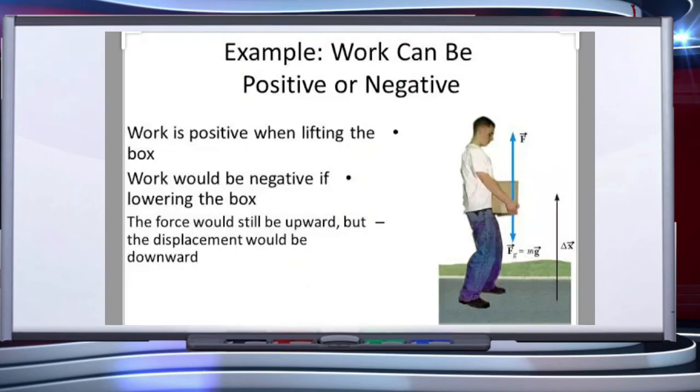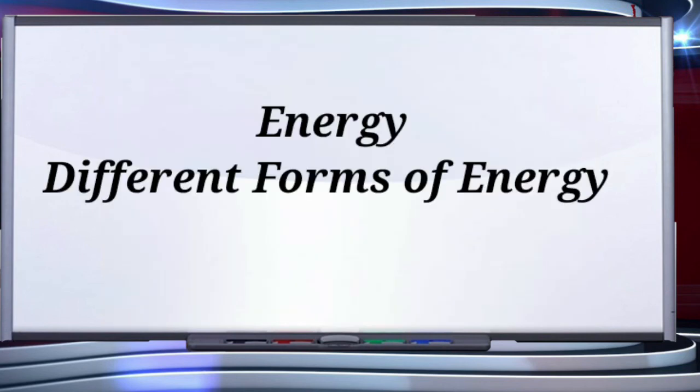This shows work can be positive or negative. Work is positive when lifting the box. Work would be negative if lowering the box. The force would still be upward, but the displacement would be downward. So, children, this is all about work done, and work may be positive, negative, or it may be zero. In the next presentation, we will talk about energy and different forms of energy.